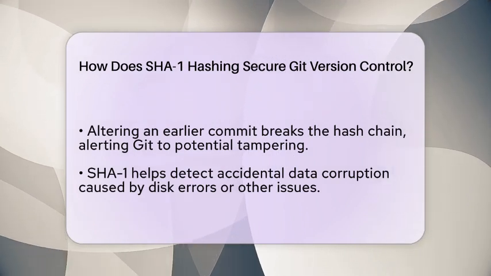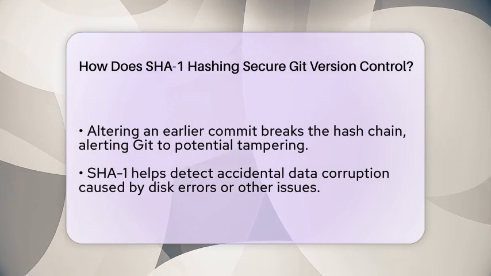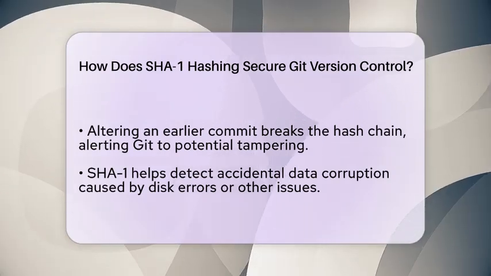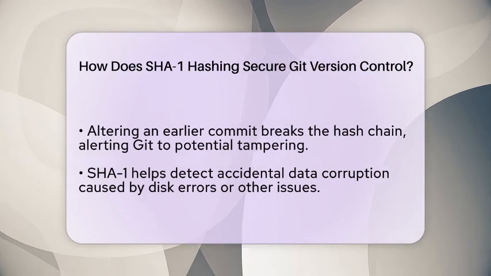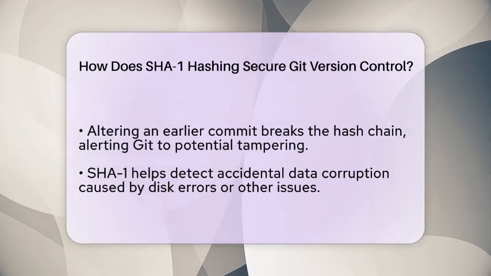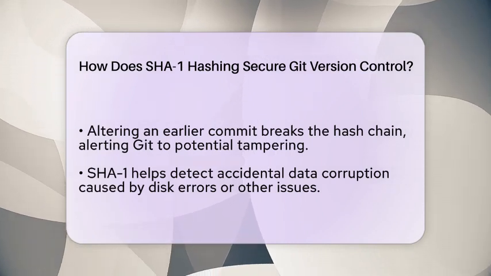While SHA-1 was originally created for cryptography, Git uses it mainly for data integrity. It doesn't rely on SHA-1 for encryption or security against hackers. Instead, it ensures that your code's history remains consistent and unaltered.